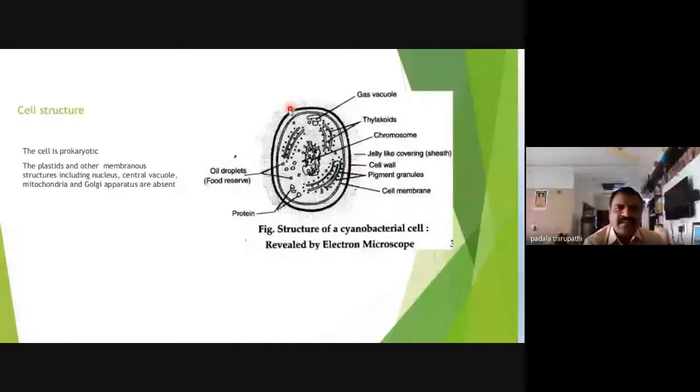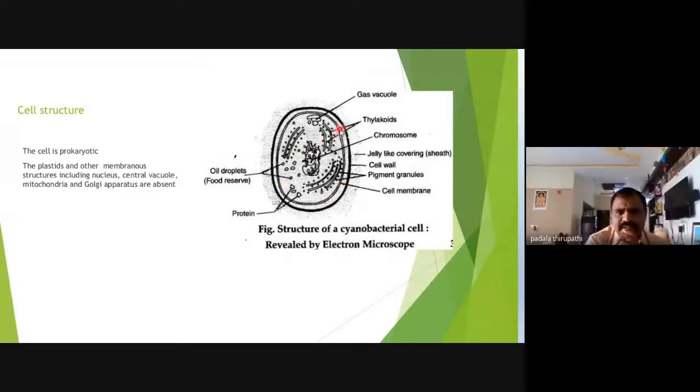present on the single cell, and the protoplasm is divided into two parts: the chromoplasm and the centroplasm. The central part of the protoplasm we can call the centroplasm, and the remaining protoplasm part we can call the chromoplasm.